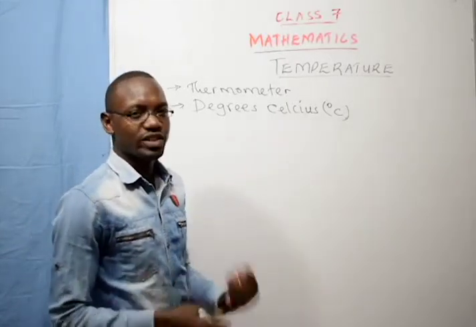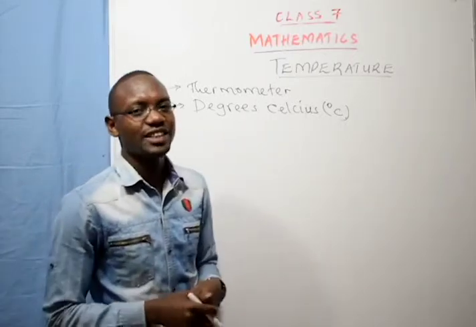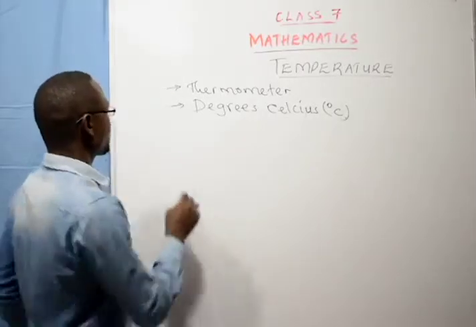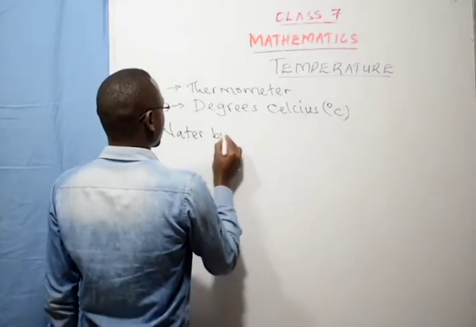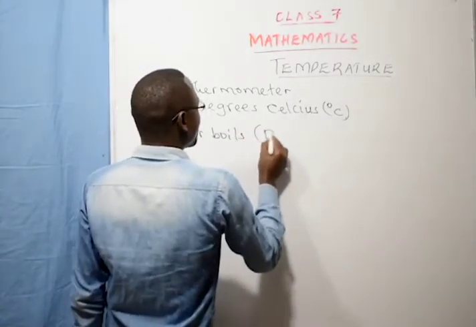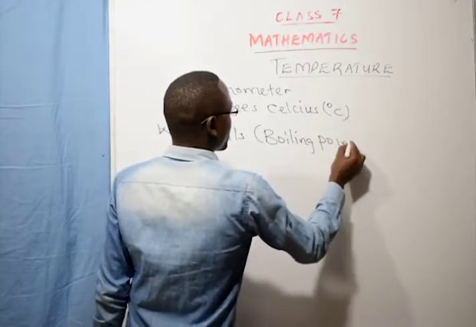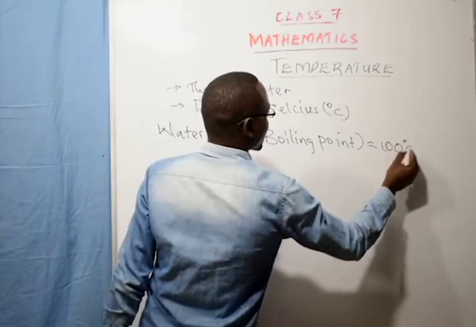Let us look at water. After heating water, it will reach a certain point, it will start to boil. So the temperature at which water boils, the boiling point of water, is 100 degrees Celsius.